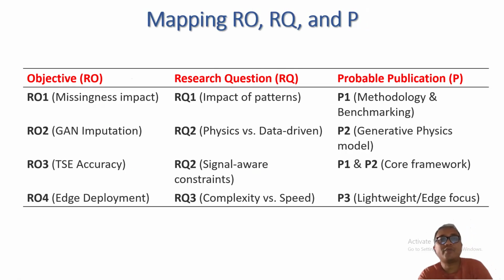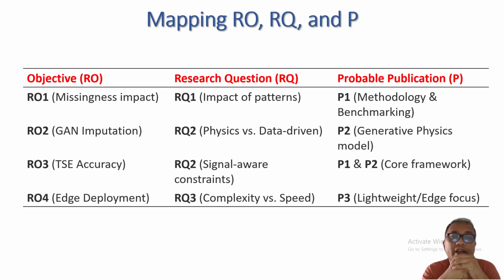And here is the map for research objective, research question, and publication. Research objective 1 is the missingness impact, and it will cover research question 1 and will also be discussed in paper 1. Paper 2 will cover research question 2 and research objective 2, which is on data imputation and physics versus data driven study.